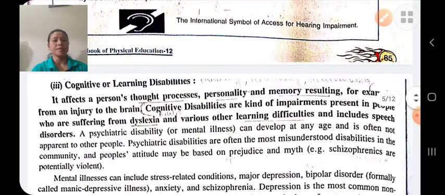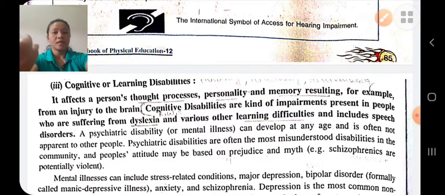Next is cognitive disability, or we can say learning disability. Cognitive disability is generally related to neurological disability, in which the person is not able to store, process, and produce information. His mind is not able to store, process, and produce the information.